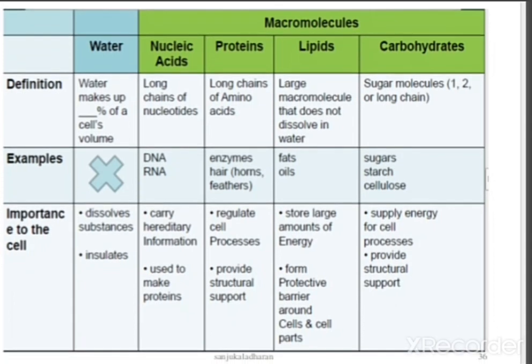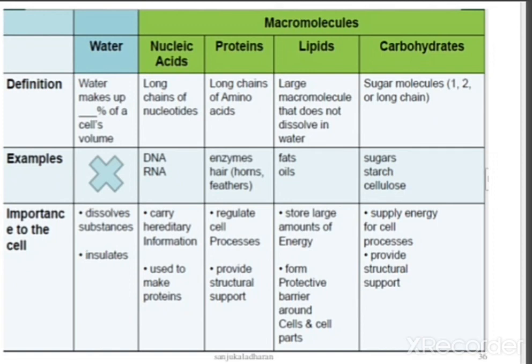macromolecules. So water makes up 90% of the cell's volume. You know that 90% of our body percentage is water only. And nucleic acids are long chains of nucleotides, and proteins are long chains of amino acids, and lipids are large macromolecules that do not dissolve in water, and carbohydrates are sugar moieties, one or two or long chain components. Both soluble and insoluble components are present in carbohydrates.